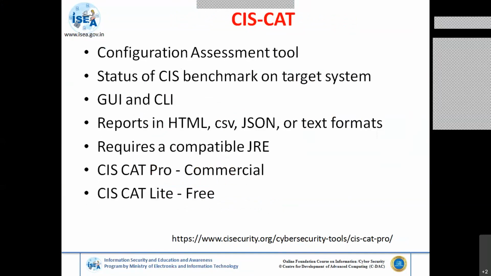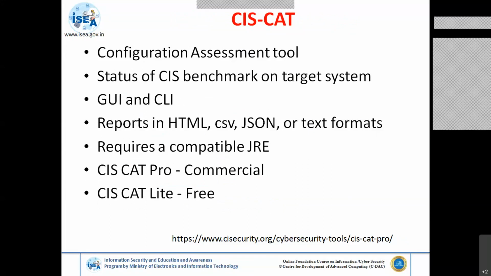Coming to CIS-CAT, it is also a tool used for configuration assessment. It is a script kind of thing where you just copy the setup. There are two types: one is commercial, and the other is the lite version, which is free.